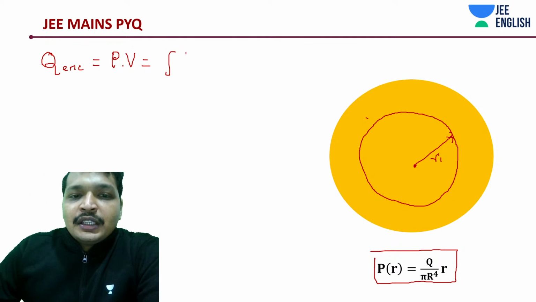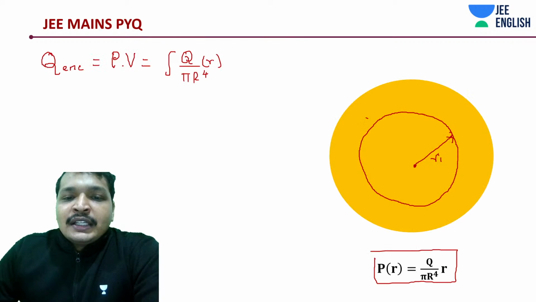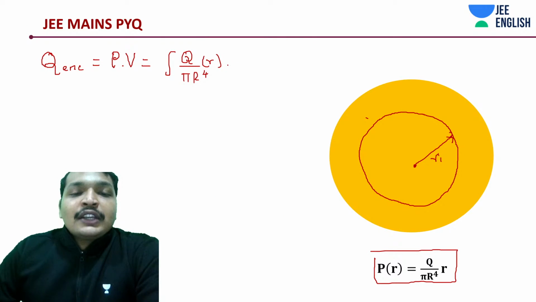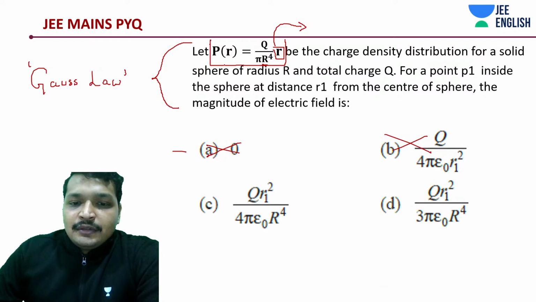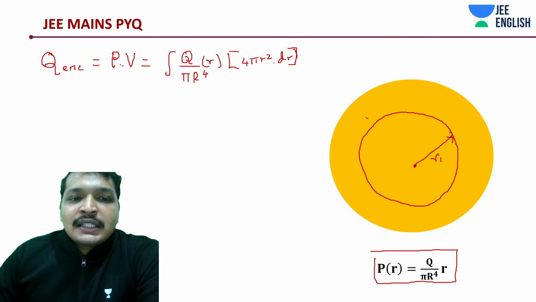So it's going to be Q into pi r to the power 4 r. Okay, if you haven't understood it until now, have you or haven't you? I think you have understood it already. What should be the answer is something that you should. And what is this dV in this case? It's going to be 4 pi r square dr.